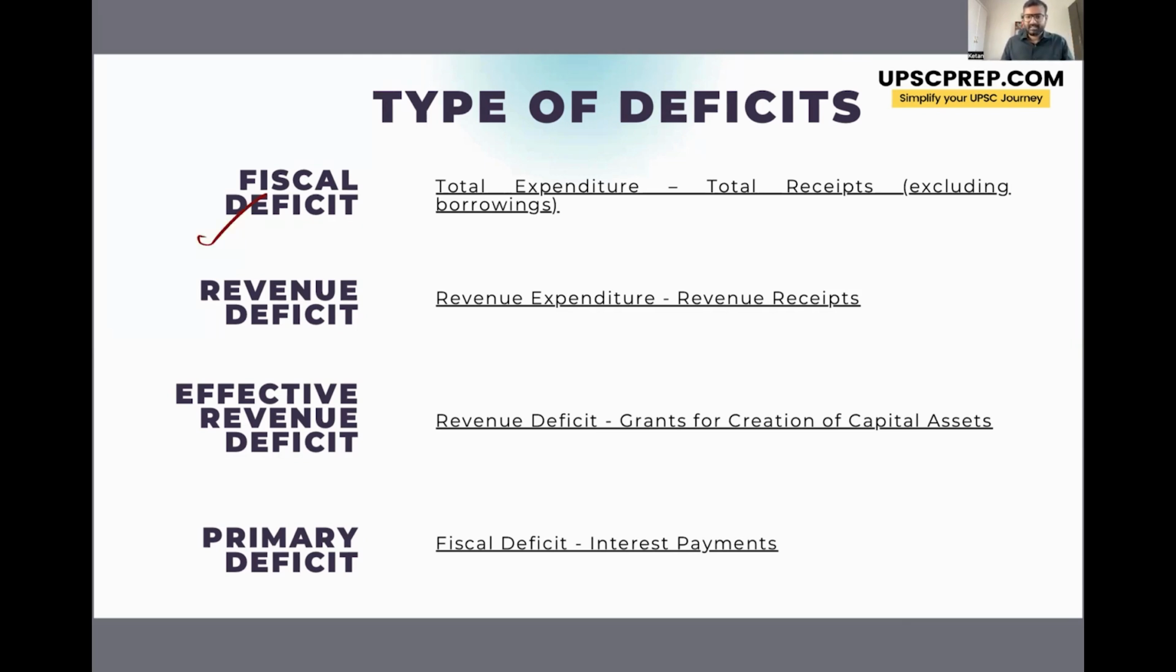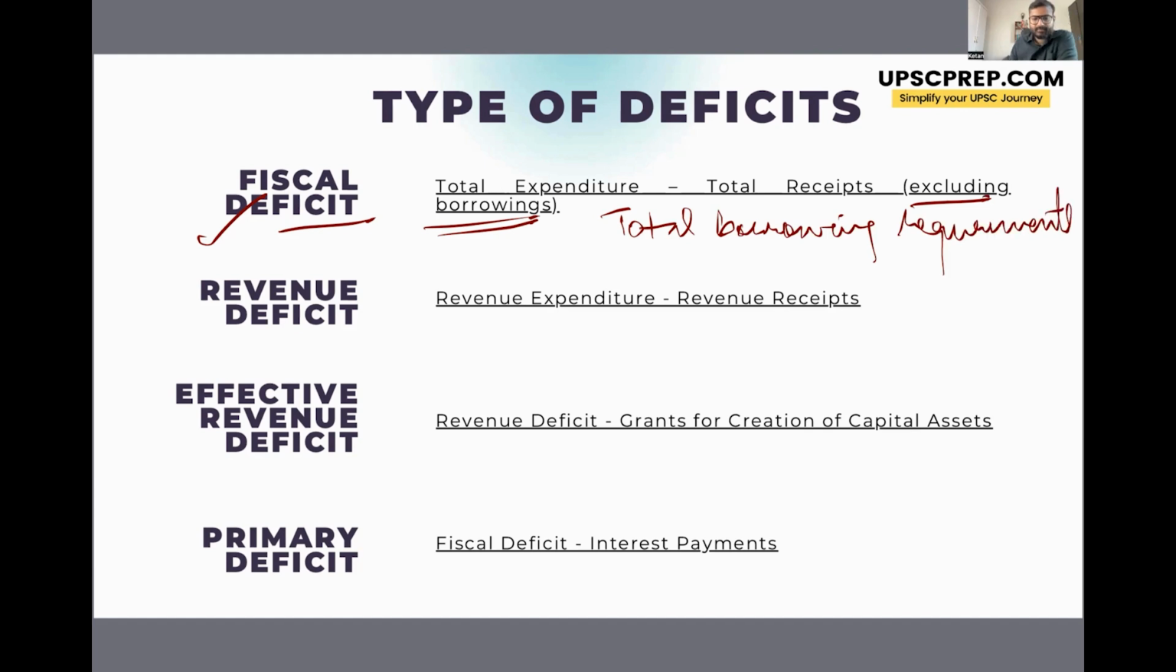The first one is fiscal deficit, which is total expenditure minus total receipts, excluding the borrowings. So important to note here कि borrowings को count नहीं कर रहे हैं, which in essence makes the fiscal deficit the measurement of total borrowing requirements of the government. Right. The next is revenue deficit, which is revenue expenditure minus revenue receipts. So we are just looking at the revenue side of the budget.